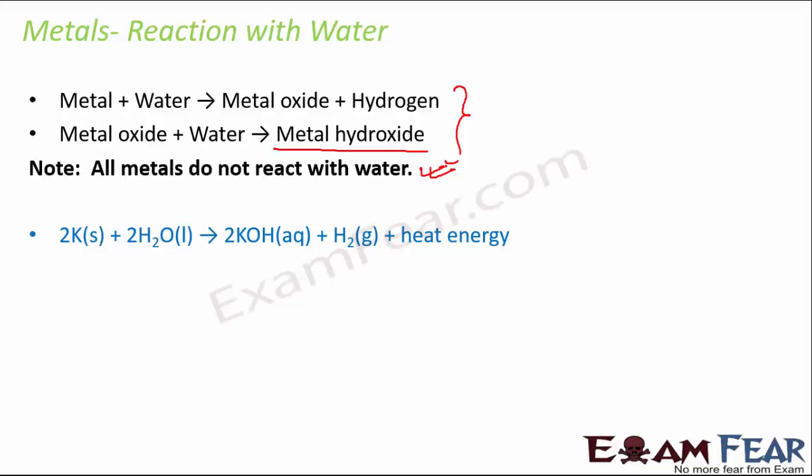So let us look at some of the metals. For example, potassium. It reacts with water violently, even with cold water. So even if the water is cold, it reacts violently, and it releases a lot of heat energy. Huge amount of heat energy is released. In fact, so much heat energy is released that it can catch fire immediately. So potassium, if it is exposed to water, can immediately catch fire. Right? So it is highly reactive.